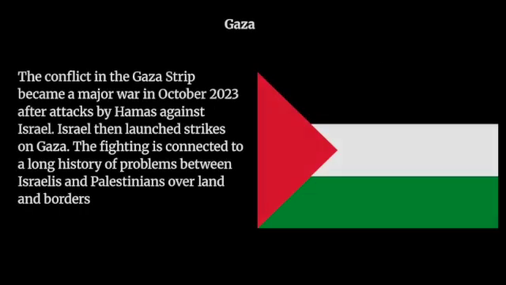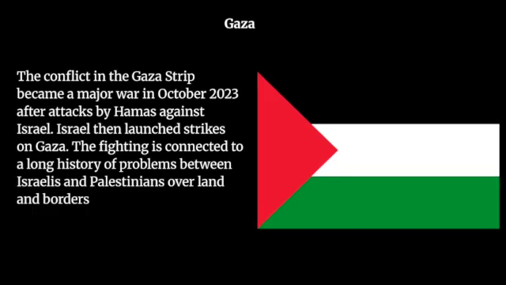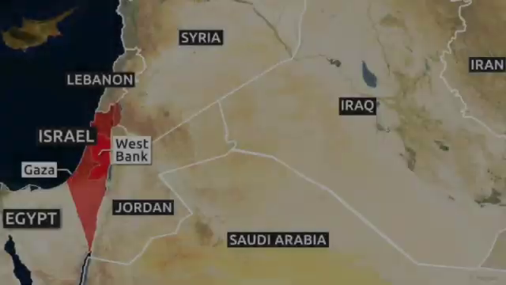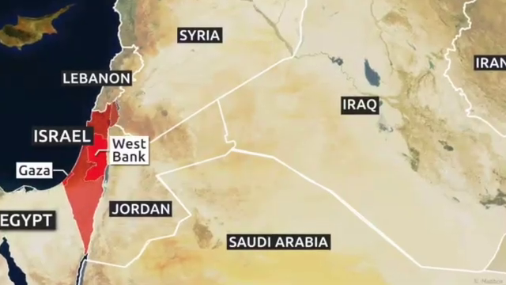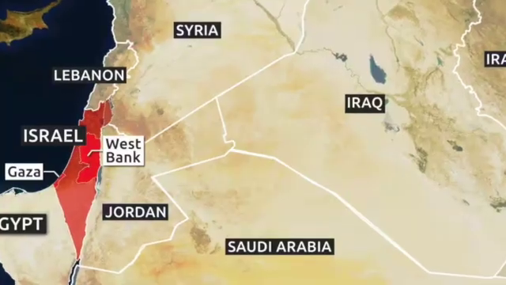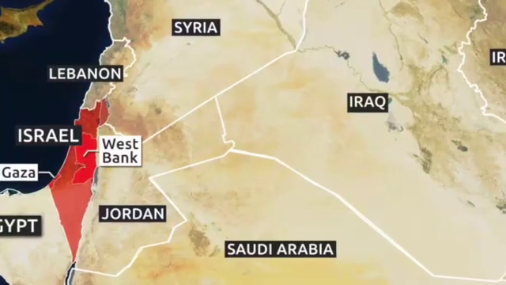Gaza. The conflict in the Gaza Strip became a major war in October 2023 after attacks by Hamas against Israel. Israel then launched strikes on Gaza. The fighting is connected to a long history of problems between Israelis and Palestinians over land and borders. The red areas show Israel, Gaza, and the West Bank, which are key regions in the Middle East conflict.